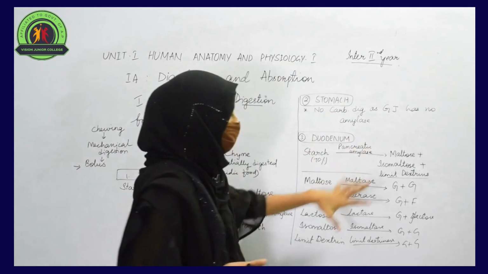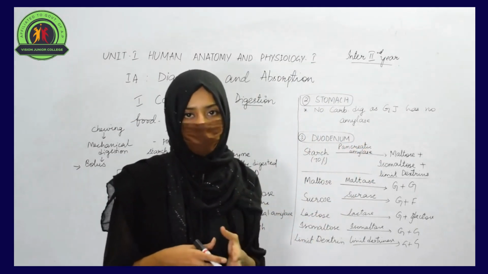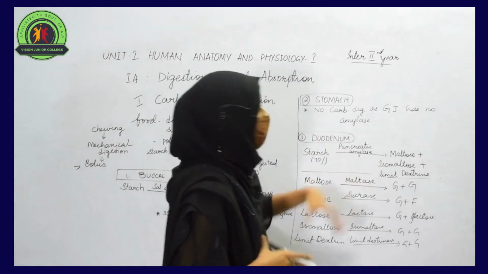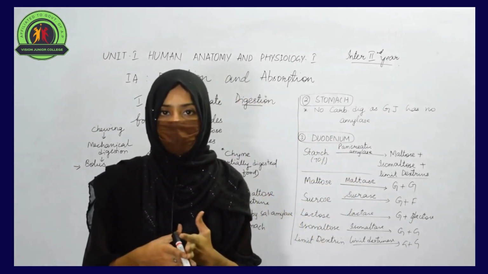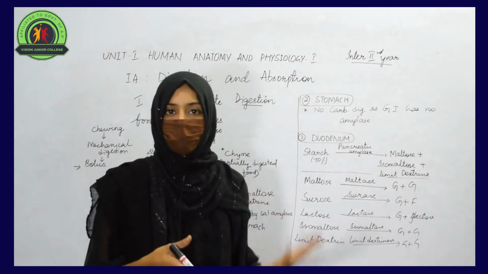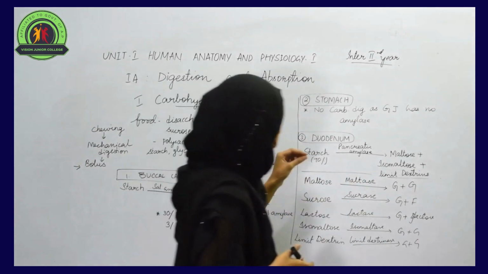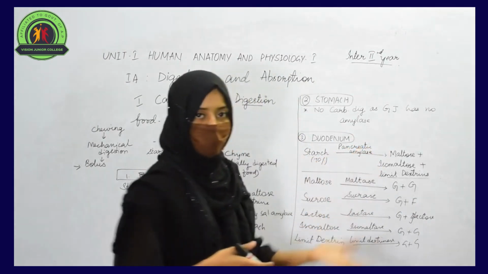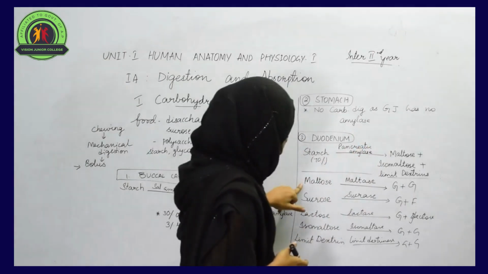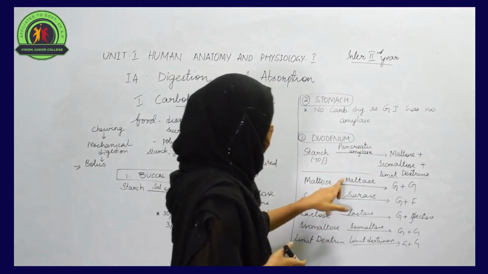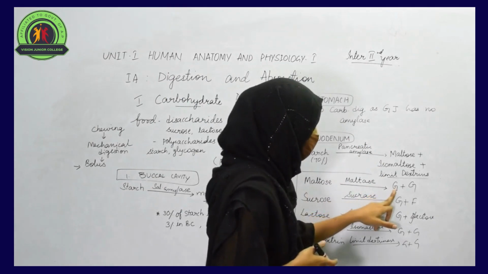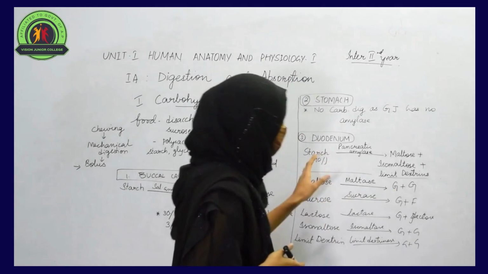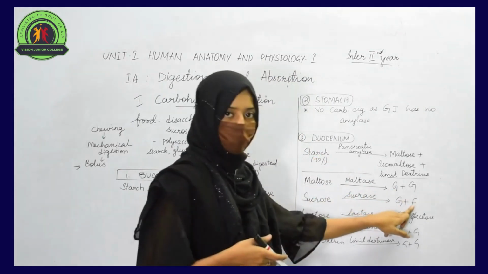These maltose, isomaltose and limit dextrins are also complex sugars. They cannot be called simple sugars. So these substances also undergo reactions to convert themselves into simpler ones. Let us see what the different enzymes are that convert these sugars into simpler ones. The first one is maltose. Maltose, in the presence of the enzyme maltase, can be converted into glucose. And sucrose, in the presence of the enzyme sucrase, can be converted into glucose plus fructose.